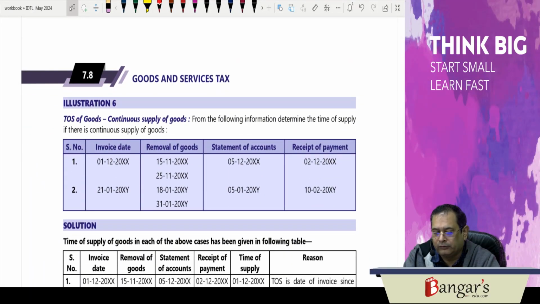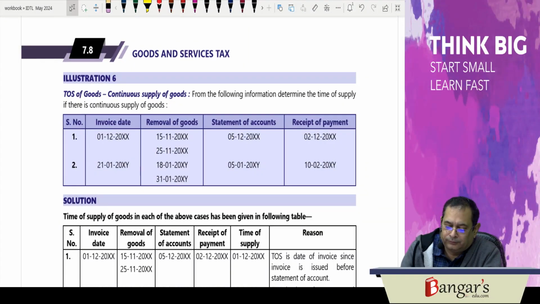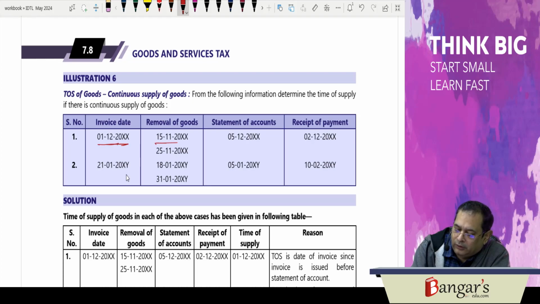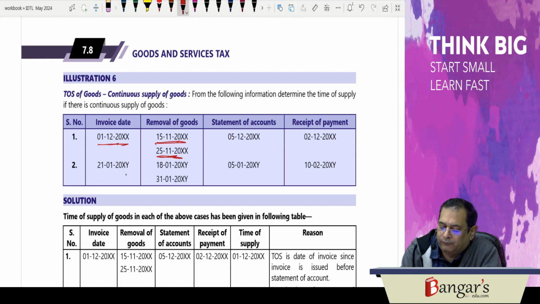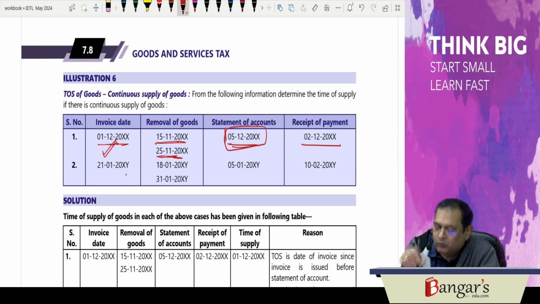Now, next is relating to what? The continuous supply of goods. Say, on 1st of December, we have determined the time of supply. Invoice date is 1st of December. Removal of goods takes place on 15th and 25th of November. Now, statement of accounts and receipt of payments. So, here, when successive statements of accounts are required to be issued, the invoice must be issued on or before this particular date.